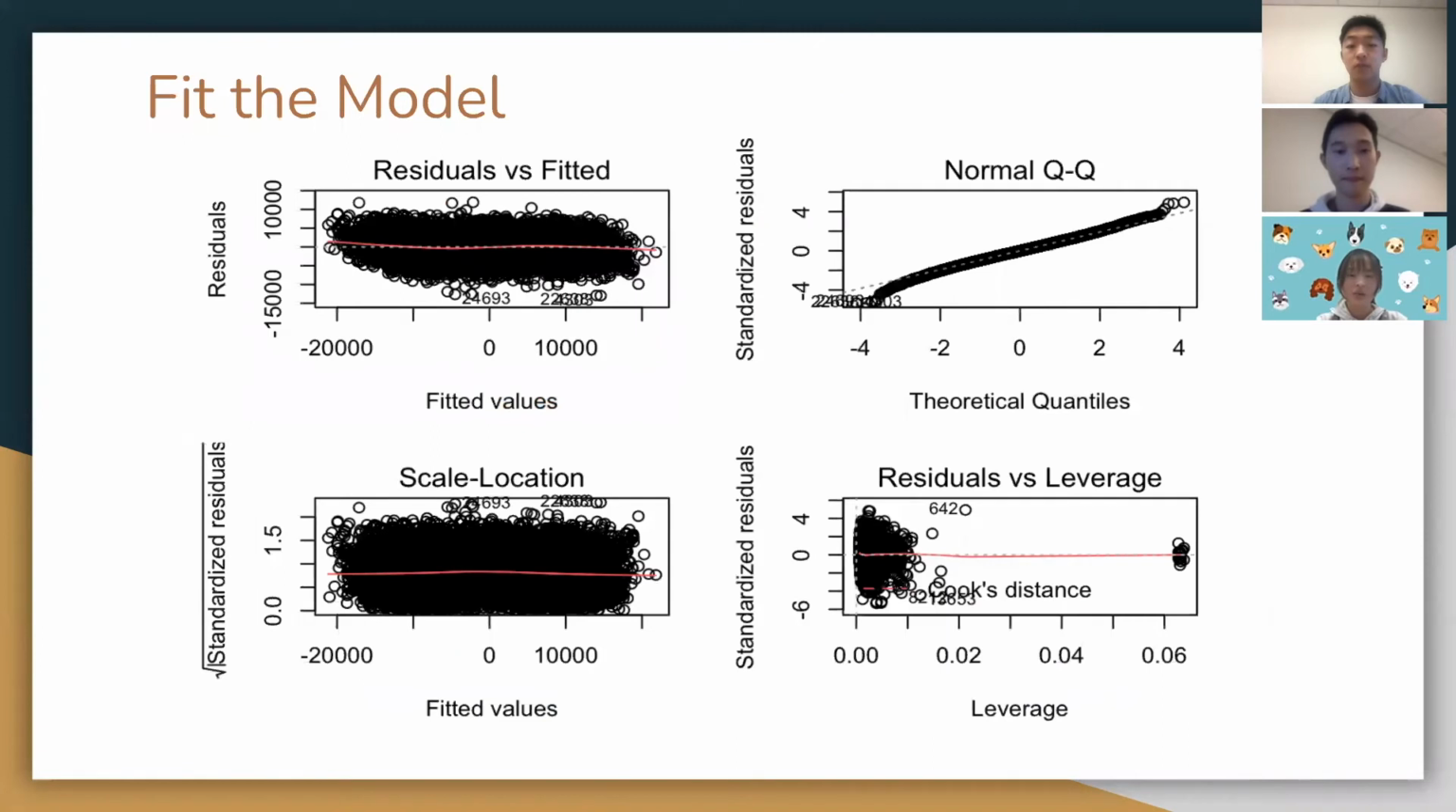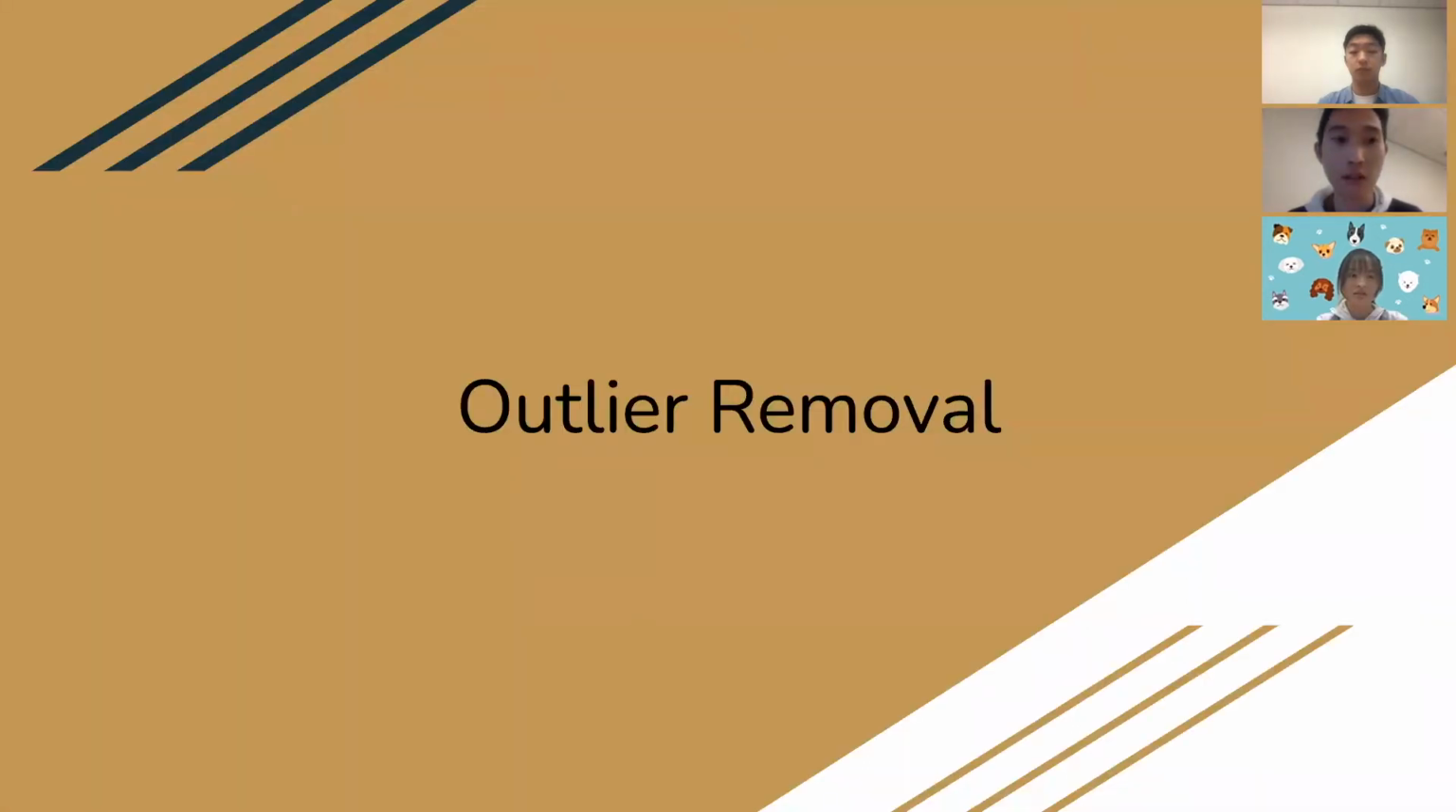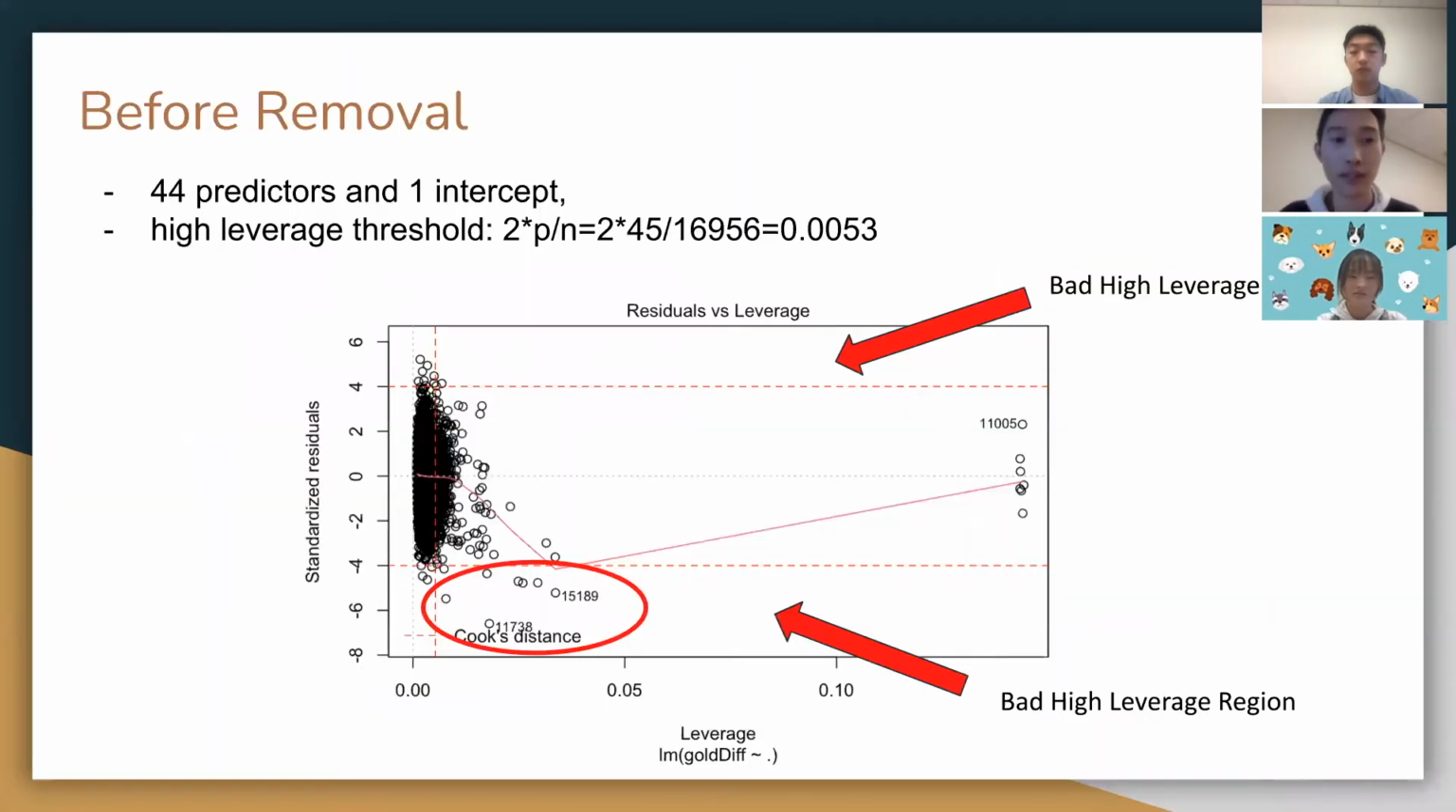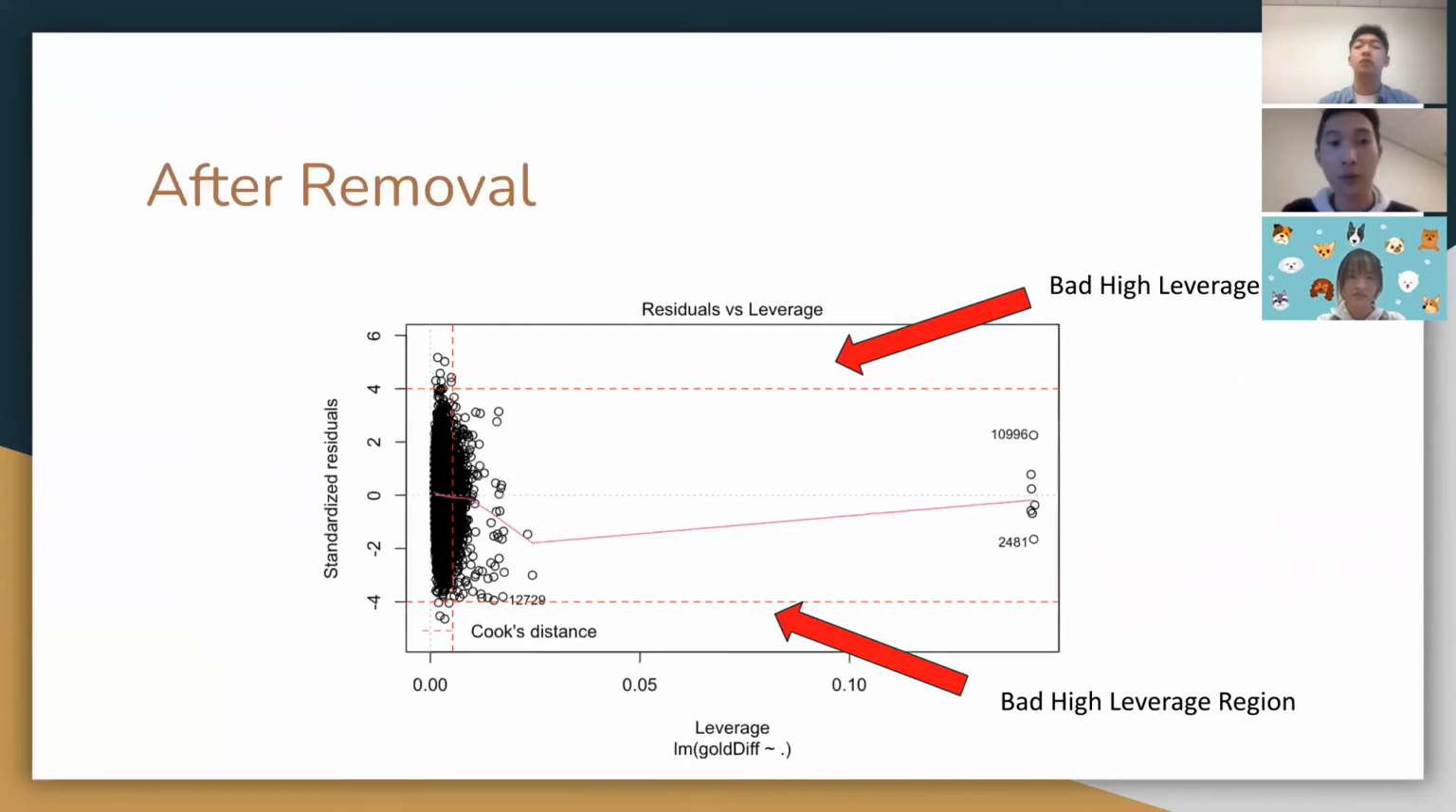After solving the problem with multicollinearity, we fit the linear model again. It satisfies the assumptions of residual normality and constant variance. However, there are still some bad high leverage points we need to consider. Now it's time for outlier removal. There are 44 predictors and 1 intercept, so the high leverage cutoff is about 0.0053. From the plot, we see that there exist bad high leverage points such as the ones in the red circle. After removal, we see no more outliers in the regions.